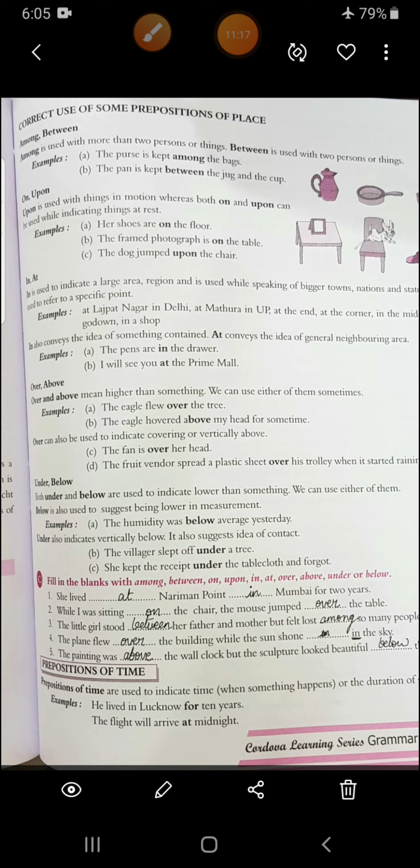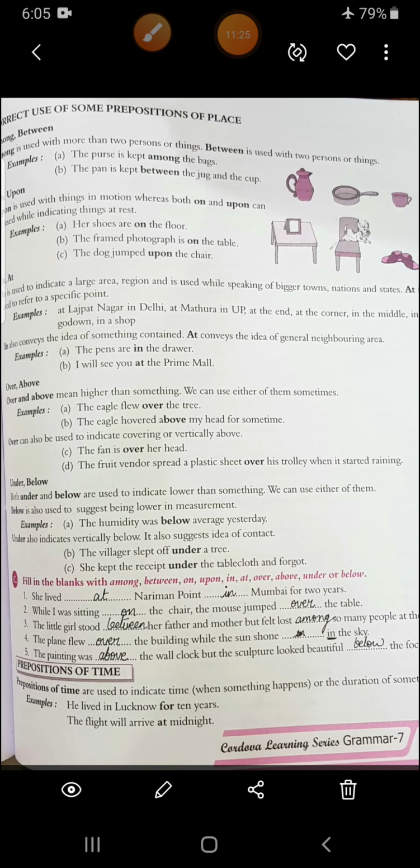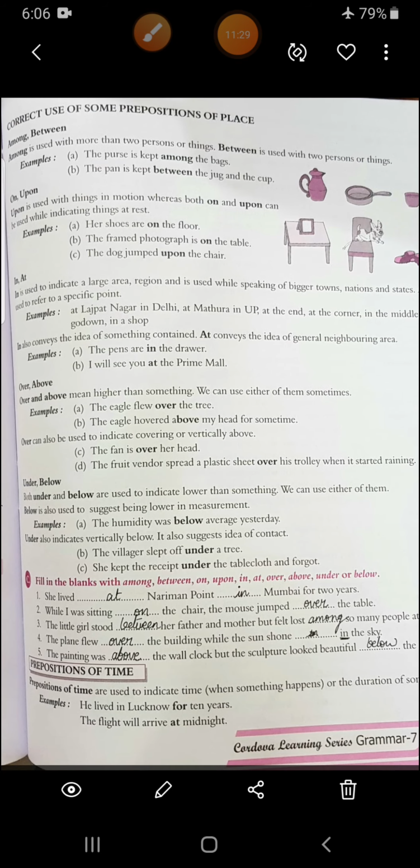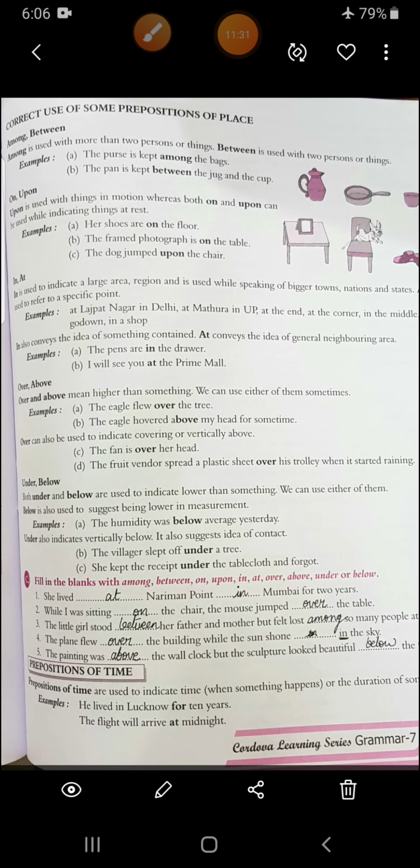Then in also conveys the idea of something contained, meaning something is inside. It is there in that container, or it's contained inside that. At conveys the idea of a general neighboring area, meaning next to something. For example, the pens are in the drawer. There's a drawer and inside that drawer are your pens. I will see you at the Prime Mall. That means I'll see you there. You will be somewhere near Prime Mall and I'll see you there.